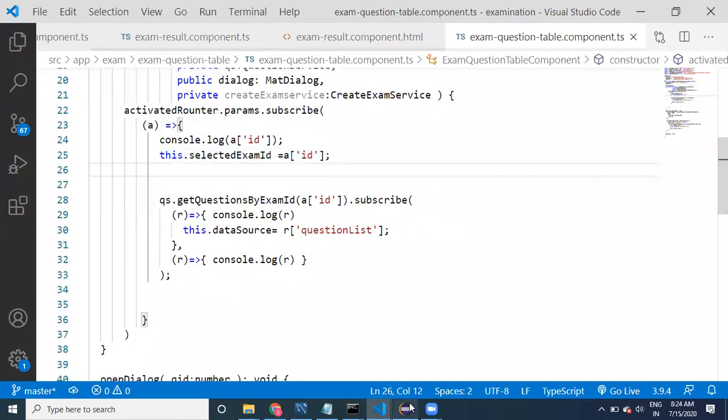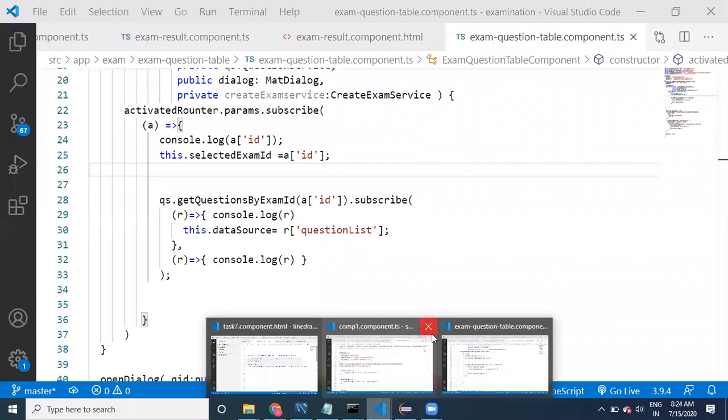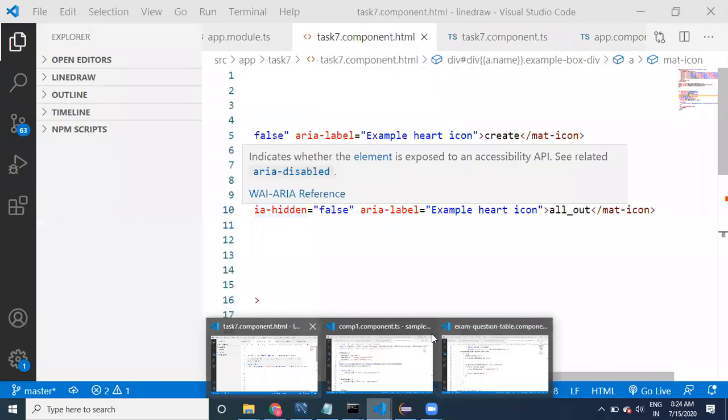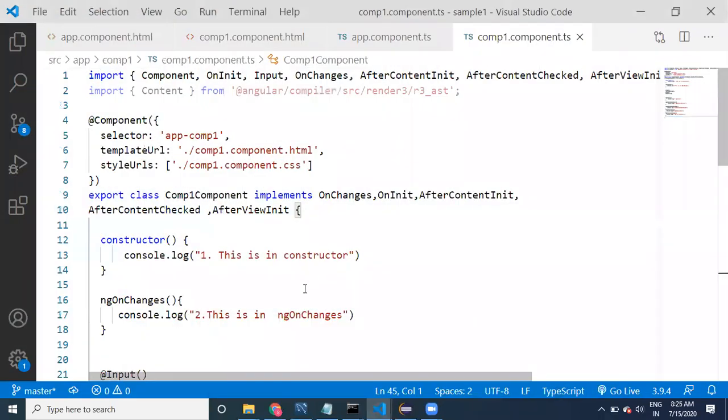I will show you yesterday's example. Let us go to yesterday's. I am telling you now how to use the constructor, how to write our logic, what kind of logic is better, and at which place. I'm explaining it to you. Please follow these instructions.